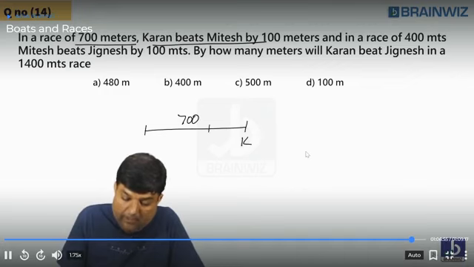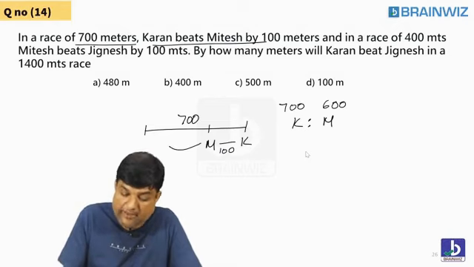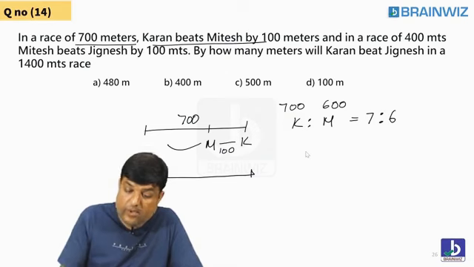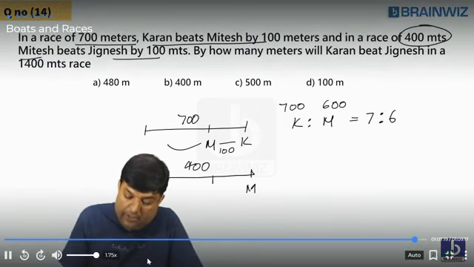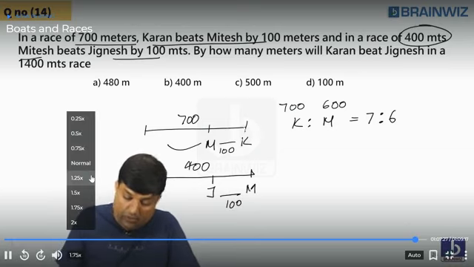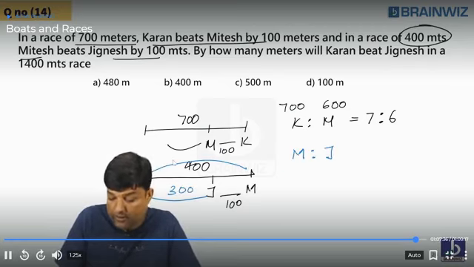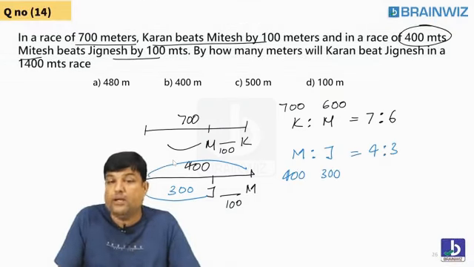Karan beat Mitesh by 100 in a 700 meter race. So when Karan runs 700, Mitesh runs only 600. That is 7:6. In a separate race of 400 meters, Mitesh beat Jignesh by 100. So when Mitesh runs 400, Jignesh runs only 300. So Mitesh is to Jignesh is 400 to 300, that is 4:3.